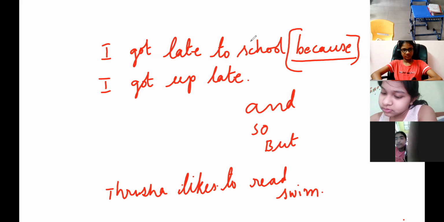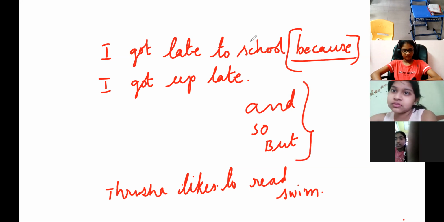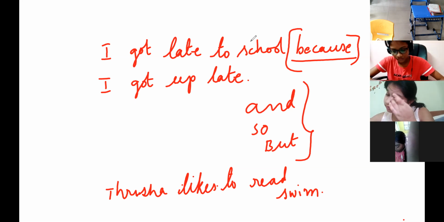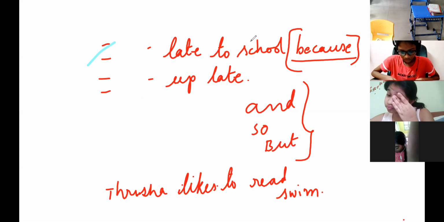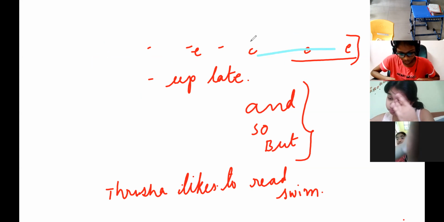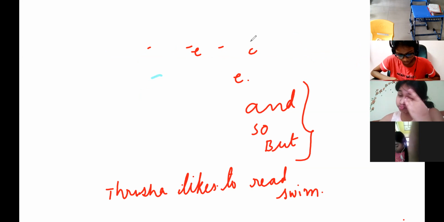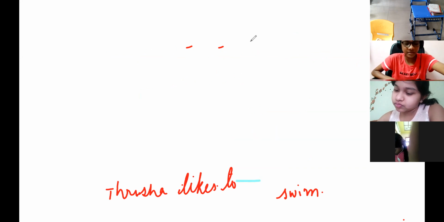Sir, because is a subordinating conjunction, sir. Yes. I will be explaining to you different types of conjunctions. Have you written so far? Yes, sir. Okay, good. So next, types of conjunctions. Keep the heading: types of conjunctions.